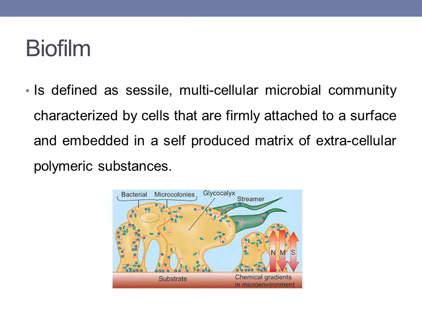Then coming to biofilm, biofilm is defined as a sessile multicellular microbial community characterized by cells that are firmly attached to a surface and embedded in a self-produced matrix of extracellular polymeric substances. Now bacteria that are present in the biofilm have a defensive life strategy and they can survive in extremely hostile environments, like extreme heat, very acidic pH, extreme dryness, and nutrition-depleted areas. Now biofilms are resistant to antibiotics, but the exact role of the presence of biofilm in the endoperio lesion is not fully elucidated.